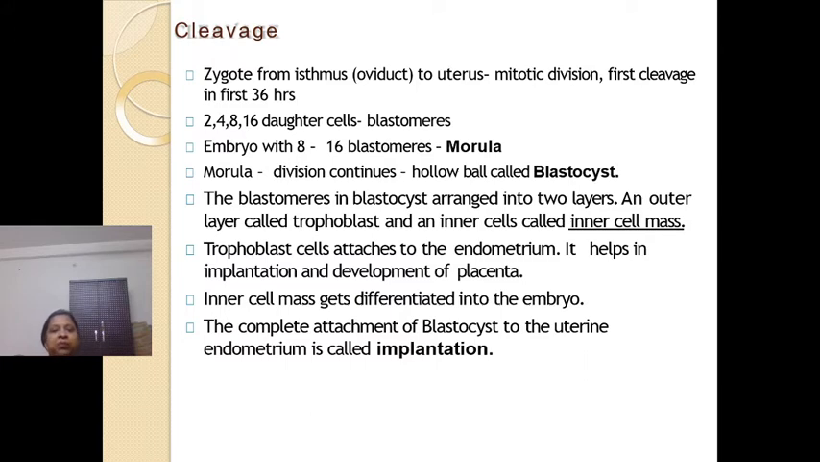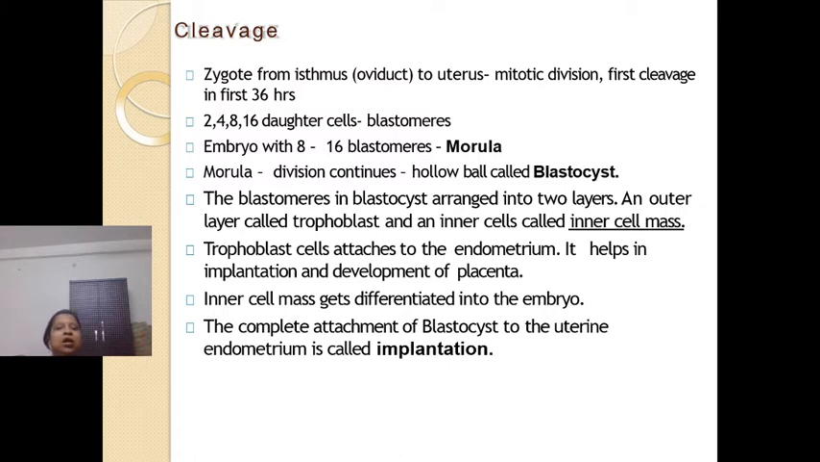Fine. Now, it forms a hollow ball-like structure. This will happen after further divisions, right? So, a hollow ball-like structure is formed, which is called blastocyst, and the cells will be arranged in two layers. The outer layer is known as a trophoblast, and inner to it there will be a mass of cells on one side, which is known as the inner cell mass, right? The cells are known as blastomeres, right? And this stage is called blastocyst.